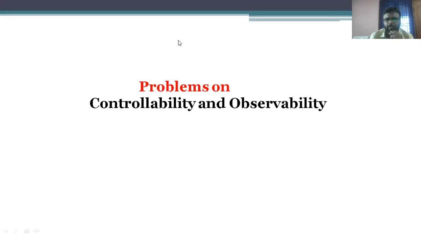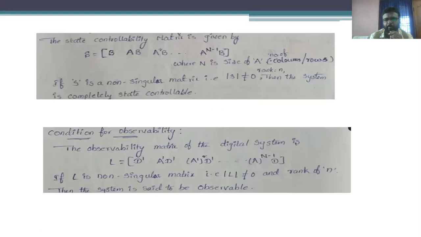Before going for the solution of the problems, let us discuss the statements used to determine whether the system is controllable and observable. The first is the condition for controllability.